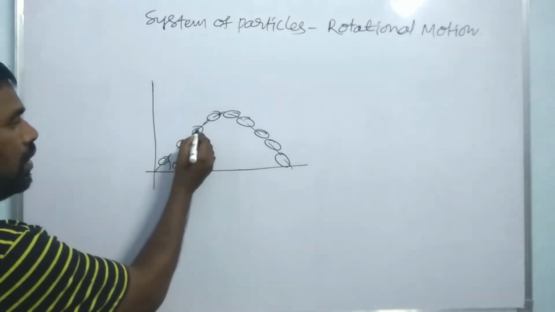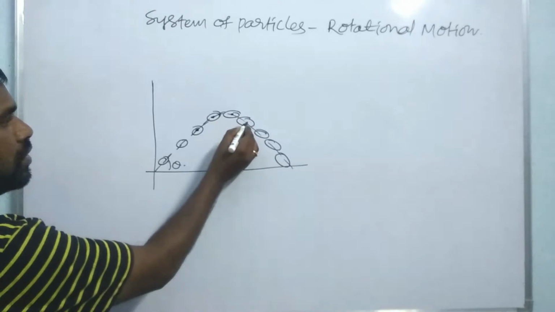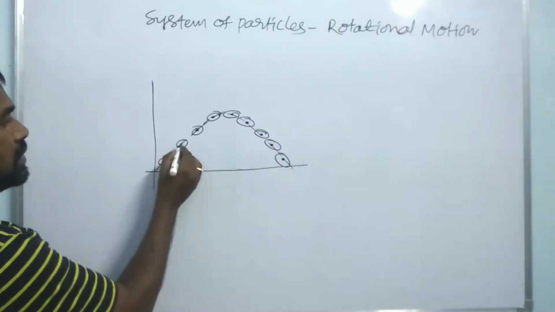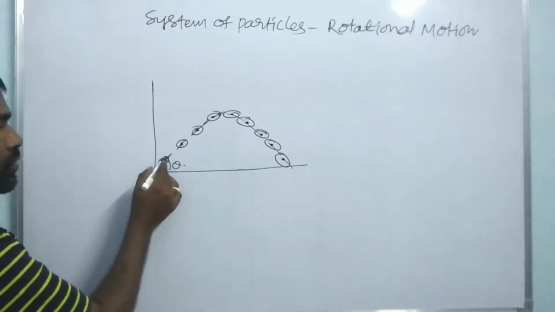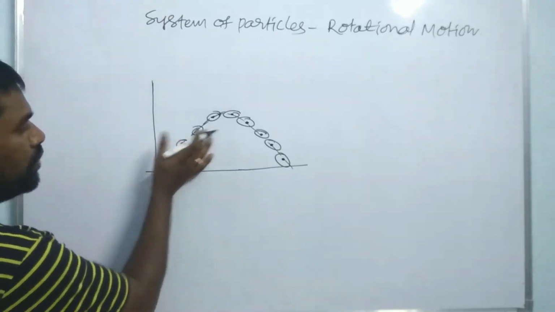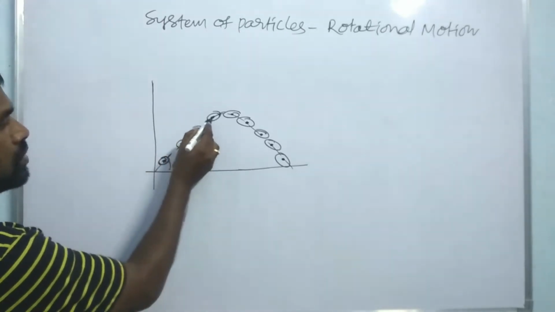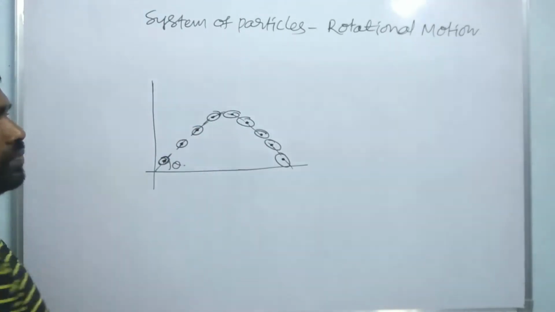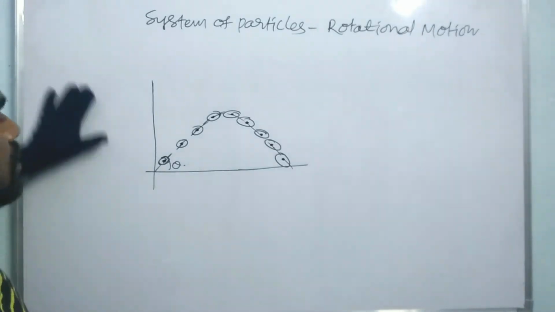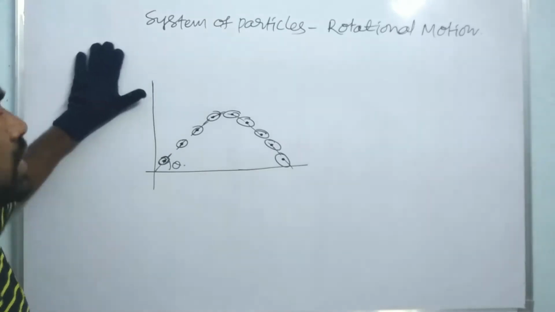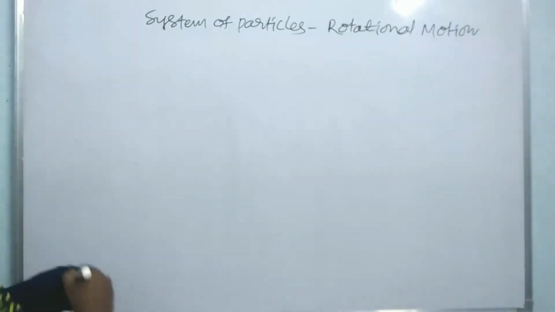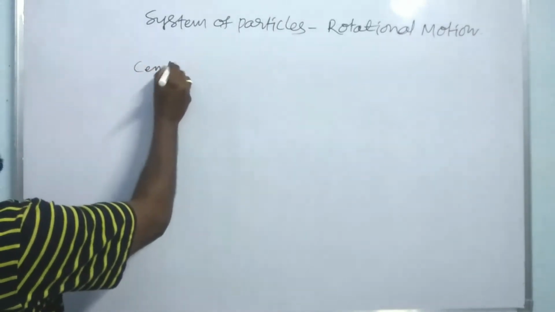So here all the particles have a center of mass, and the direction of the center of mass is the path of the system. So this body is a system, and all the molecules are moving along with the center of mass of this system. So how can we define the center of mass of a body? That is very important. Center of mass.